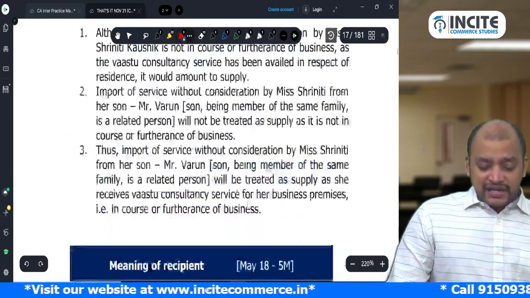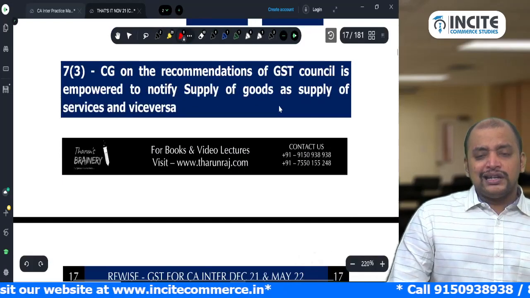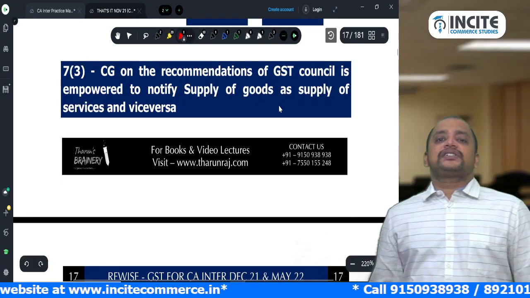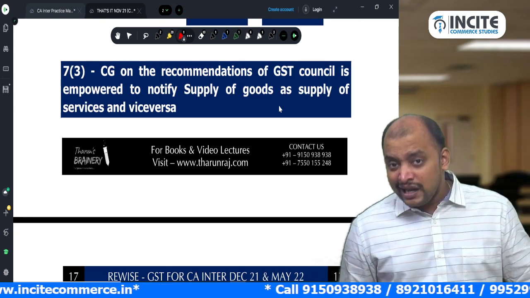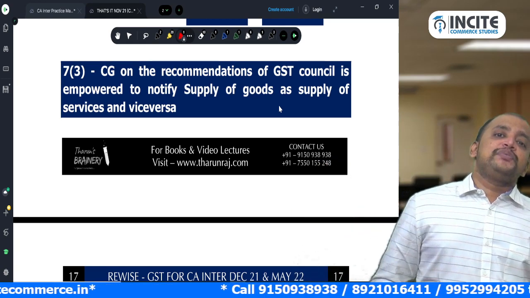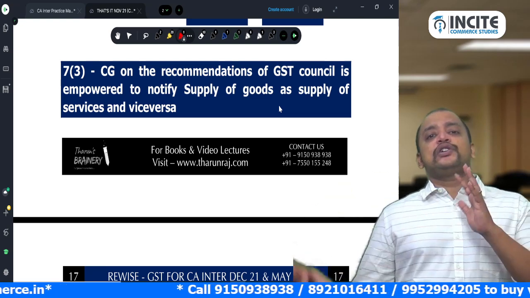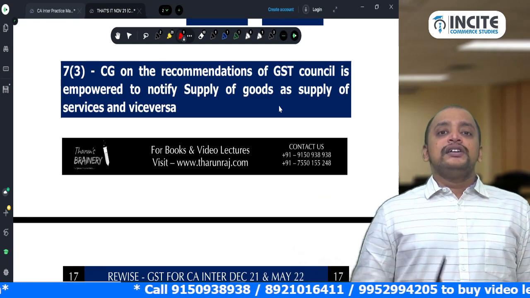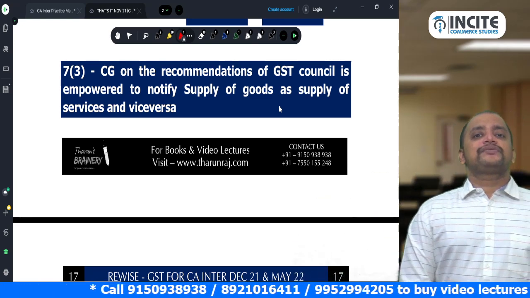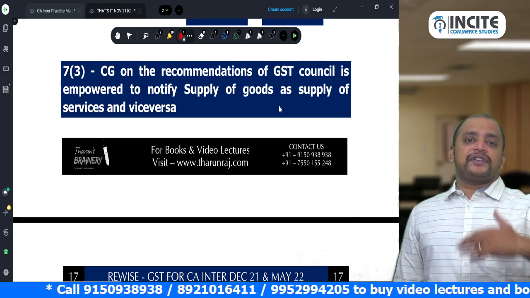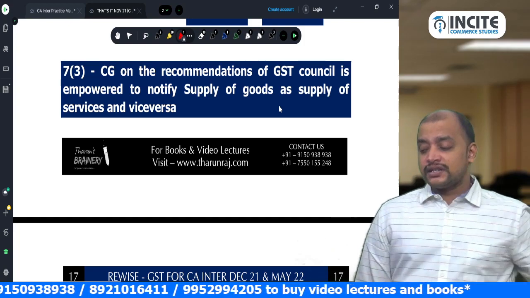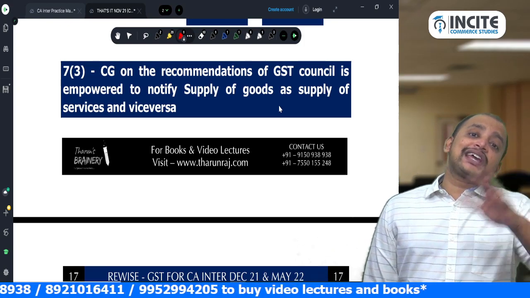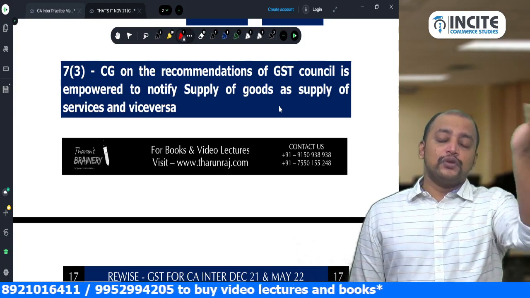Section 7 subsection 3 is just a reclassification, classification of supply into goods or services under 7(1)(a). Once an activity becomes supply and is classified into supply of goods or services, the central government, on the recommendations of the GST Council, is empowered to reclassify. A transaction that is supply of goods can be reclassified as supply of services, and if a transaction is supply of services, they can reclassify it into supply of goods.